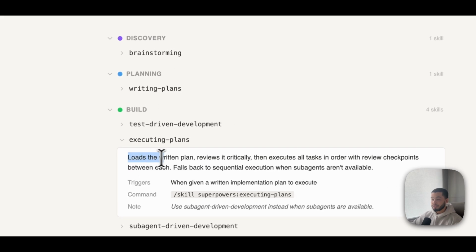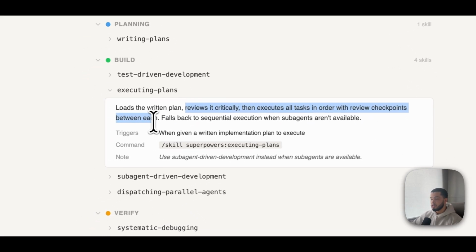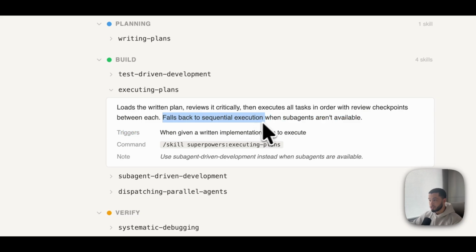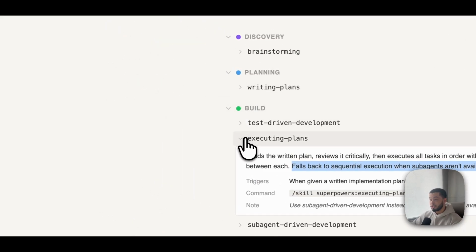And this loads the written plan, and it reviews it critically. Then it executes all tasks in order with a review checkpoint between each. It falls back to sequential execution when sub-agents aren't available. So that's what's going to happen after we have the written plan.